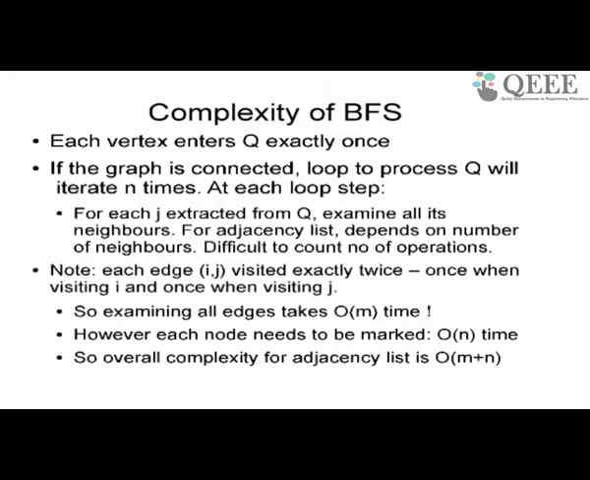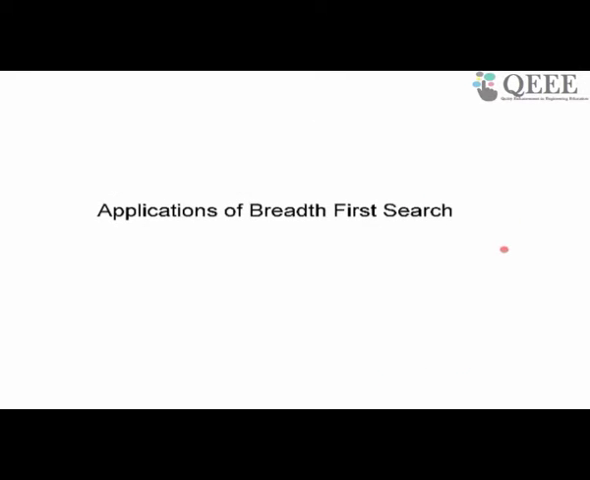So you are going to visit every node once, so order n, and you are going to visit every edge once, so you get order m. Therefore the algorithm breadth first search has complexity order m plus n. Is this clear? The complexity is order m plus n because order n is the complexity of visiting all the nodes, order m is the complexity of visiting all the edges.